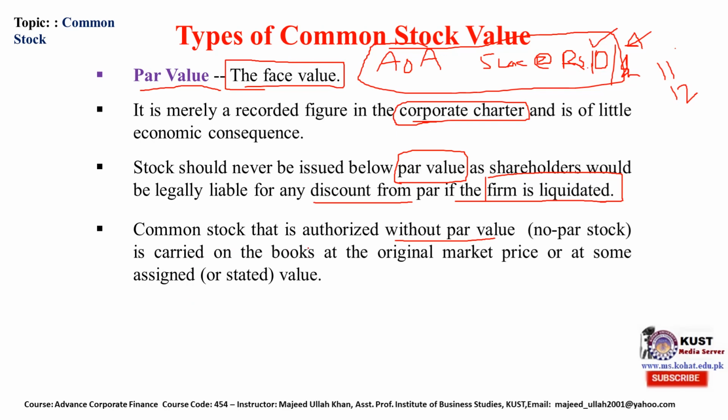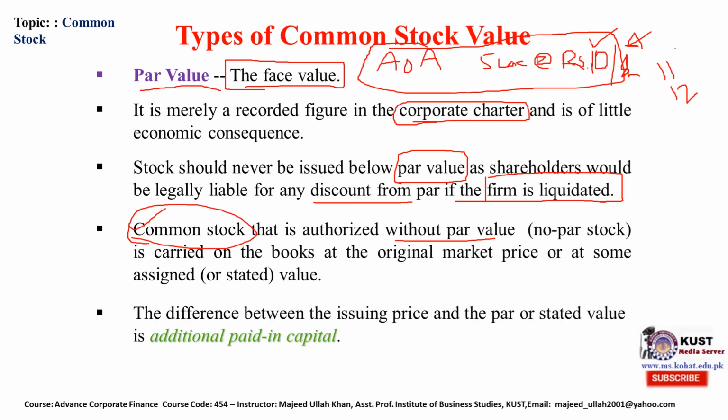So basically, common stock does not always carry a par value everywhere. It is just in the book of account. So the original market price or an assigned value is given to this common stock. The market price is basically the price at which the share is currently traded on the stock exchange.